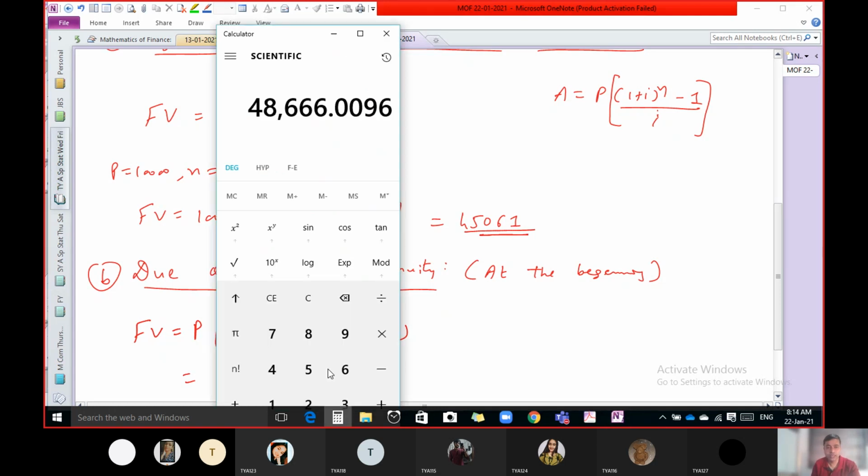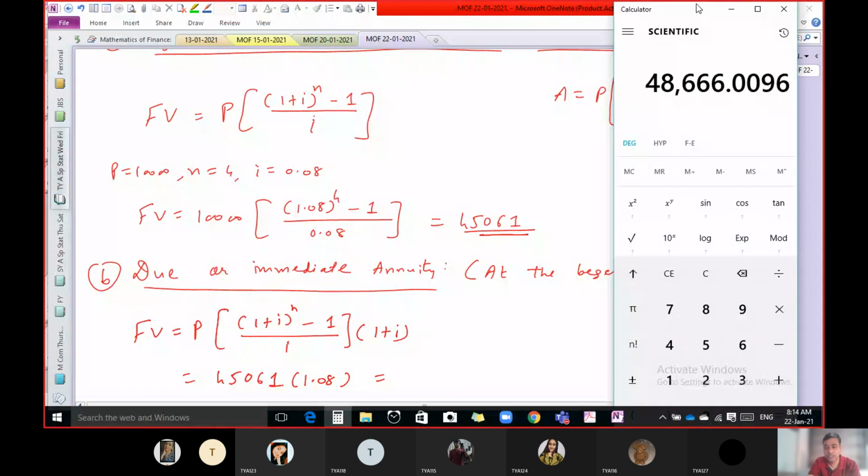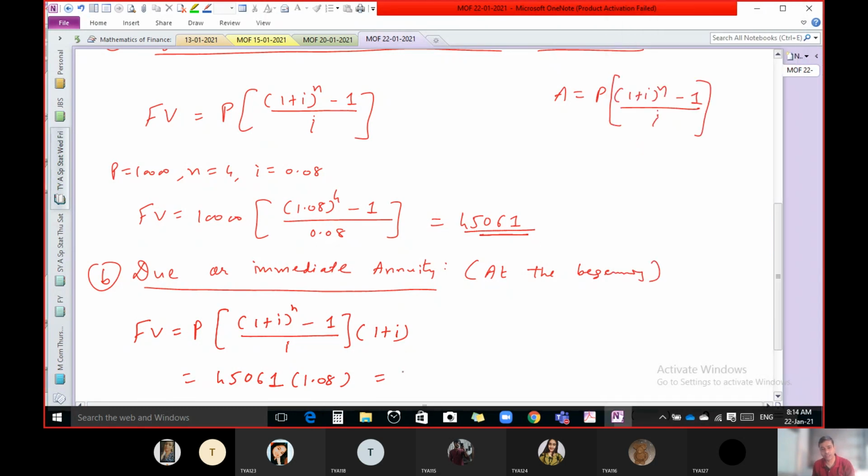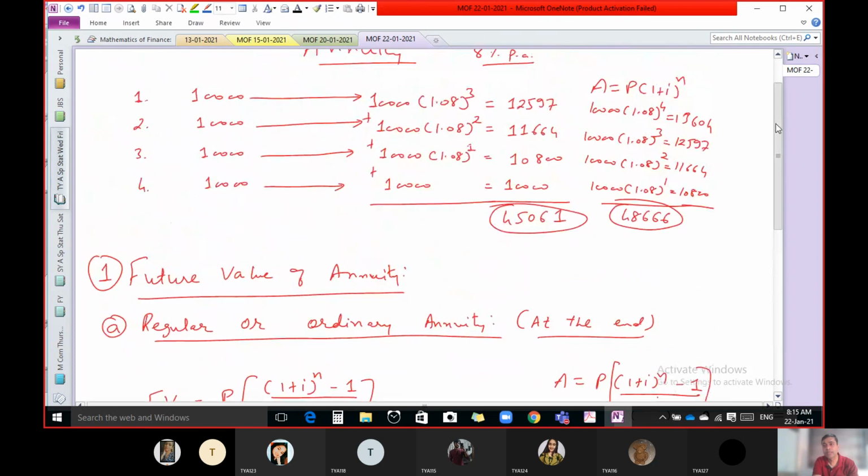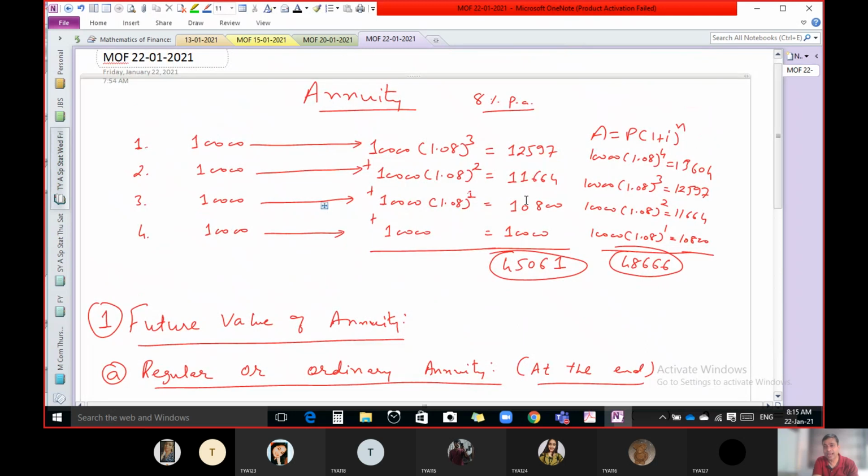So let us check it. This is our actual answer. Let us check 45,061 into 1.08. You will get 48,665.88, that means 48,666. That is your final answer. So you just need to learn this formula if your investment is at the beginning.